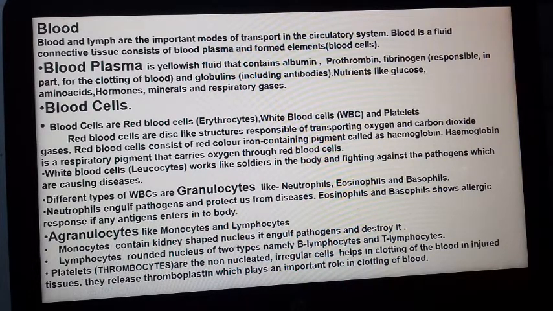Lymphocytes are of two types, B lymphocyte and T lymphocyte. B lymphocyte releases antibodies to detoxify the pathogen, and T lymphocyte engulfs the pathogen and destroys it. Platelets are thrombocytes. These thrombocytes play a very important role in blood clotting in injured tissue. If any part of body tissue gets injured, then the platelets release thromboplastin. Thromboplastin converts prothrombin into thrombin, and thrombin converts fibrinogen into fibrin. Then blood clotting takes place.